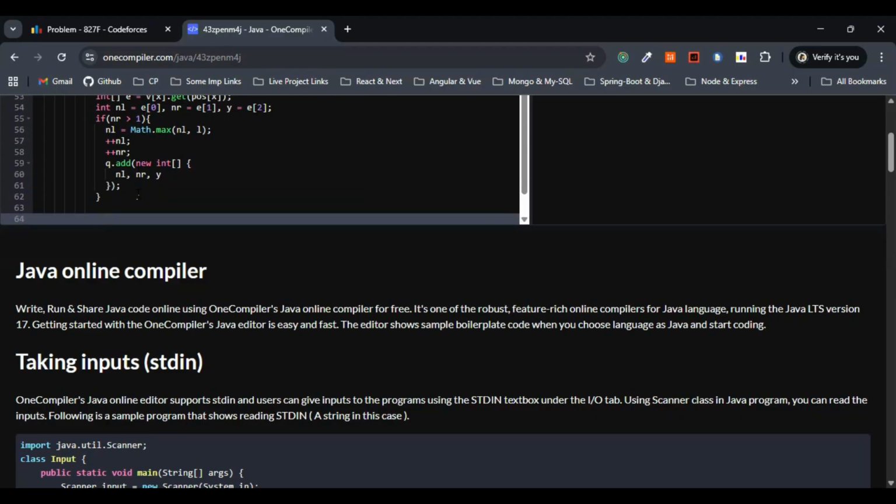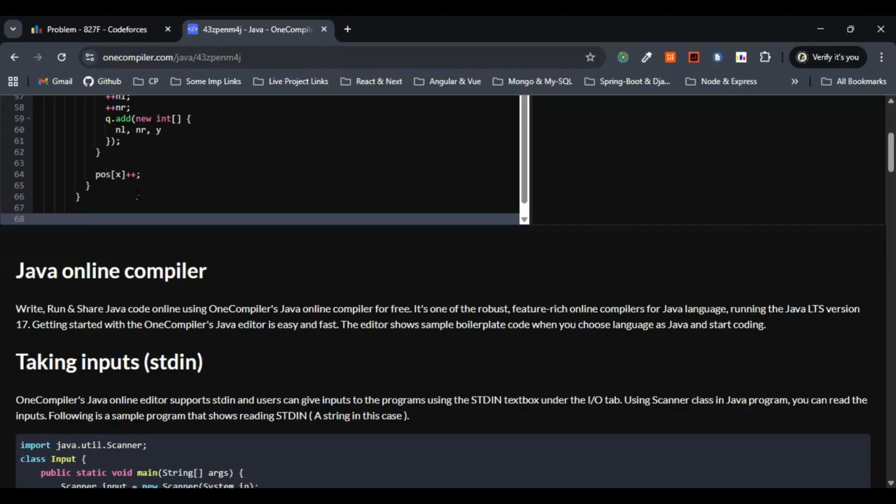We have to advance the pointer for the used intervals, right? So let me increment here position of x plus plus. Let me come out of this one entirely. We are done with the code. All we have to do is, if the priority queue gets exhausted and we have never reached node n, then we have to print -1 in that case.